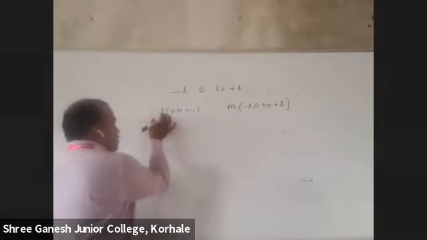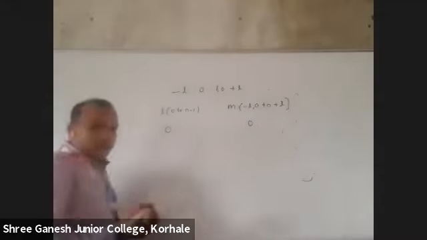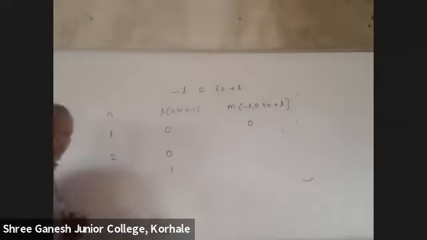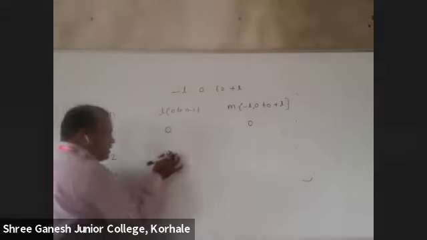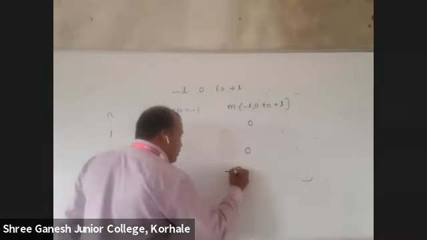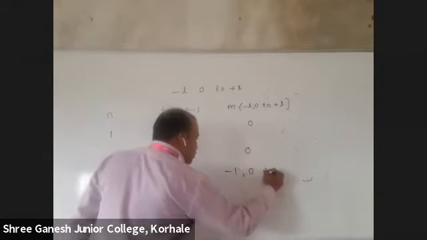If l is 0, m also will be 0. For n equal to 2, l will be 0 and 1; for l equal to 0, m will be 0, and for l equal to 1, m will be minus 1, 0, plus 1.